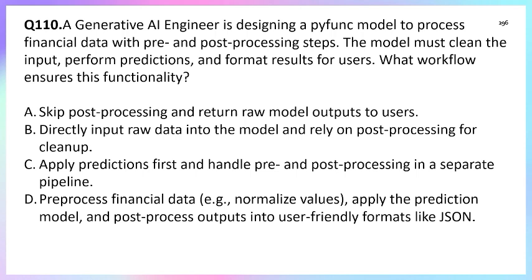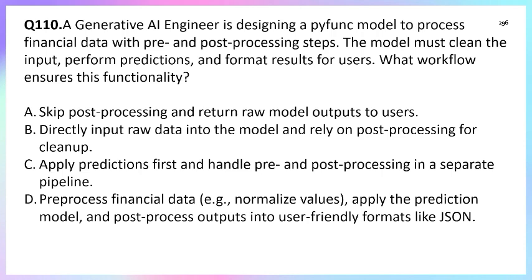So in option A, you can see skip post processing. Raw output is not user friendly, right? If we skip the post processing, the raw output is not user friendly and it fails the requirement. Where option B is directly input raw data into the model and rely on the post processing for the cleanup. Wrong, because input must be clean before the prediction.